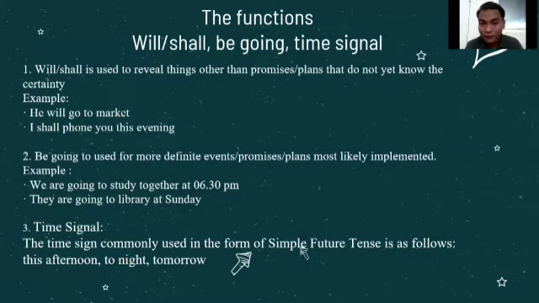This evening, for example. You have already planned it, right? Therefore, if you are asked by your other friends, where are you going today? You will say that you are going to study together, or maybe you are going to come to your other friend's house at 6 p.m. Will is not planned, is not a promise, or is not arranged, and be going to is arranged before it happens.